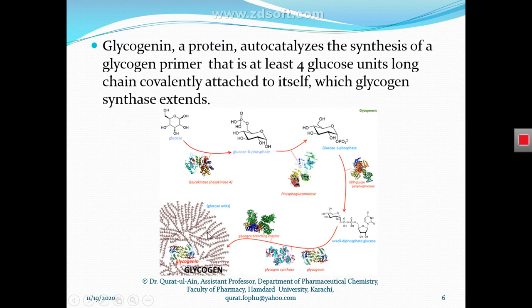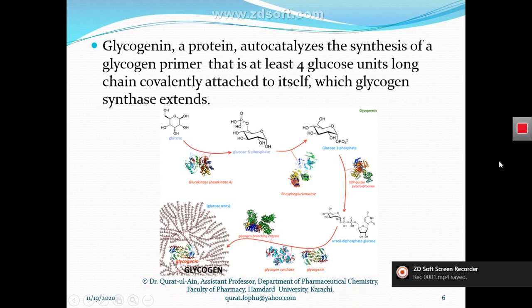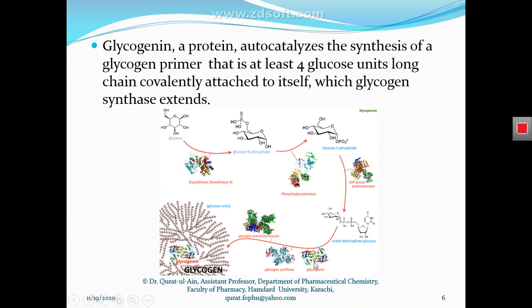So now coming to the next slide, this glycogenin is a protein, it is an enzyme. So what does this enzyme do after this step, when glucose 1-phosphate converts into uracil diphosphate glucose by the action of the enzyme UDP glucose phosphorylase? What happened next after this step?